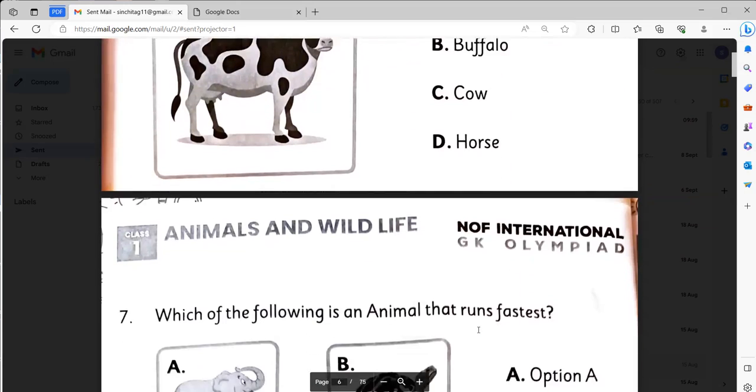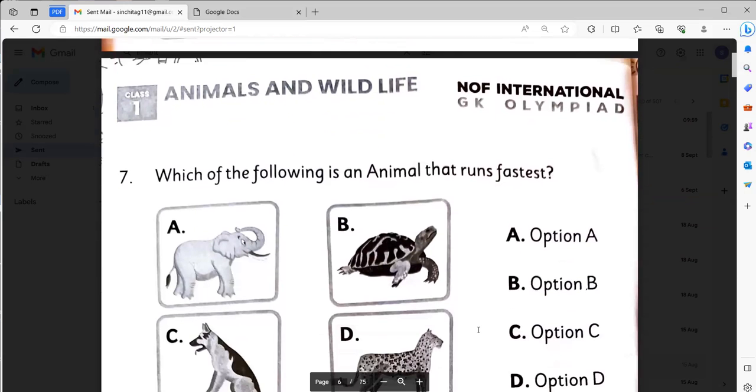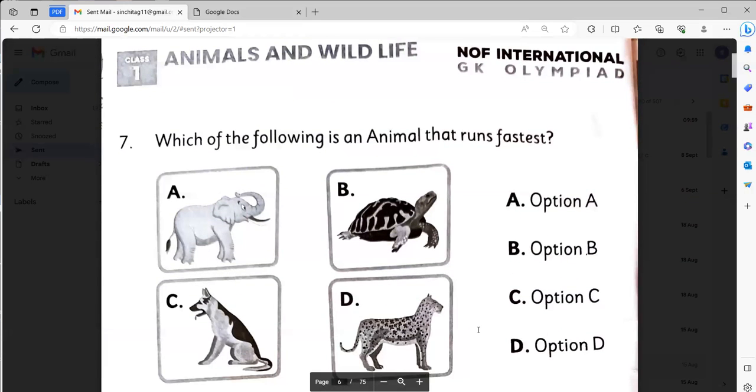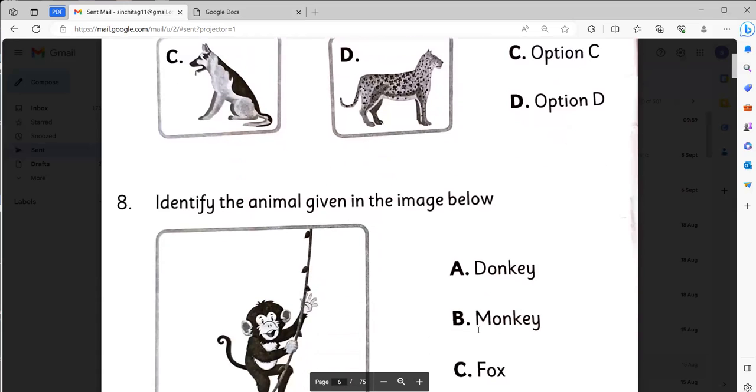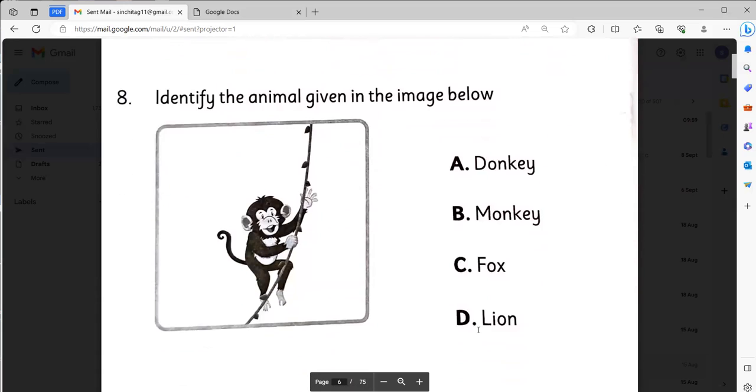Cow. Which of the following animal is an animal that runs fastest? It will be option D. Cheetah. Identify the animal given in the image below. It will be option B. Monkey.